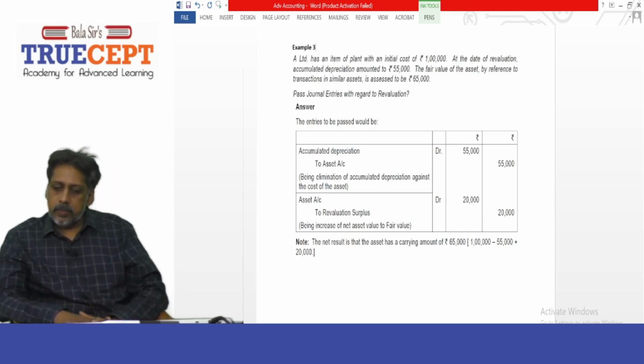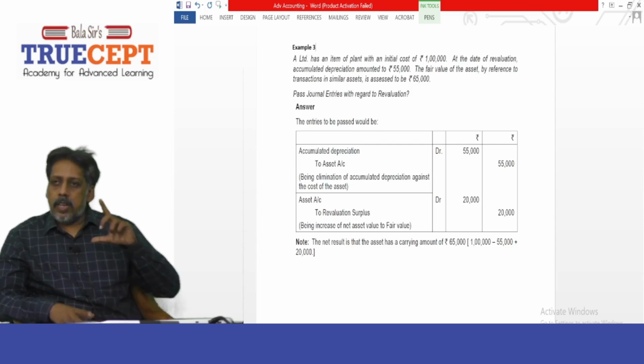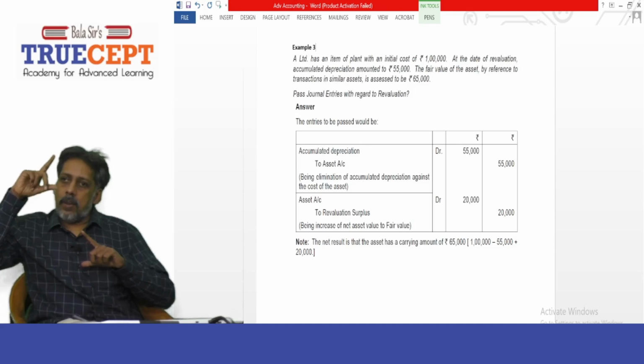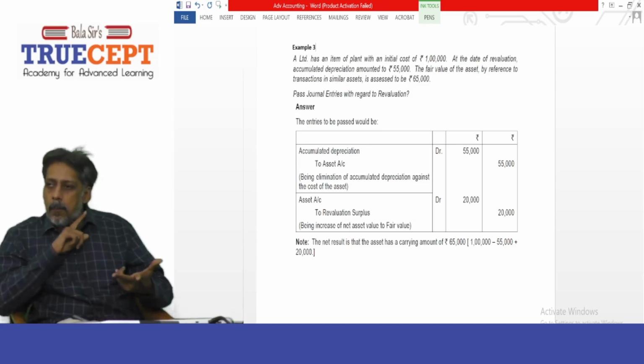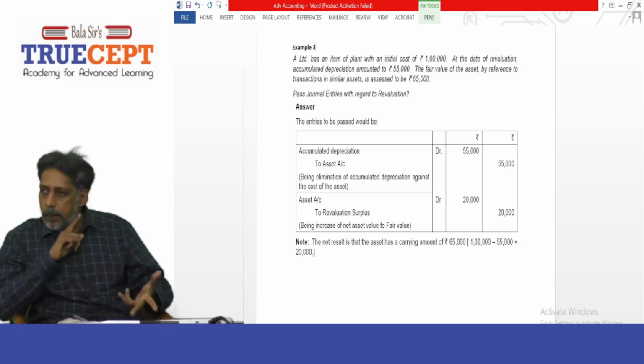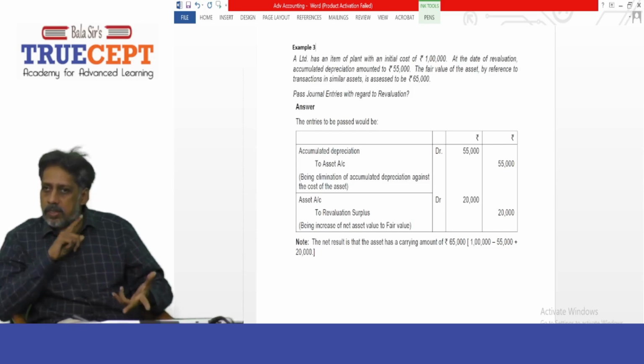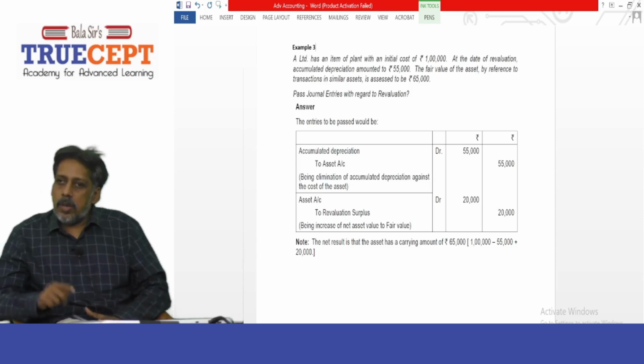Next, the fair value of the asset by reference to the transaction in similar assets is assessed to be 65,000. You saw, 45,000 rupees worth of asset is revalued at 65,000, and the company, following the revaluation model, will recognize rupees 20,000 as revaluation surplus, and that surplus will be shown under reserves and surplus as a revaluation reserve account.